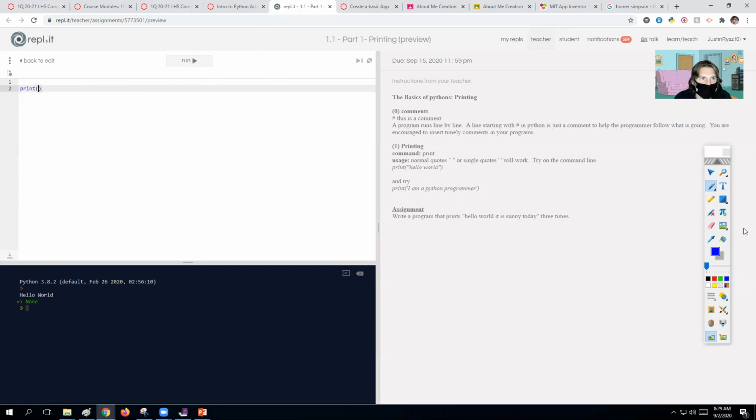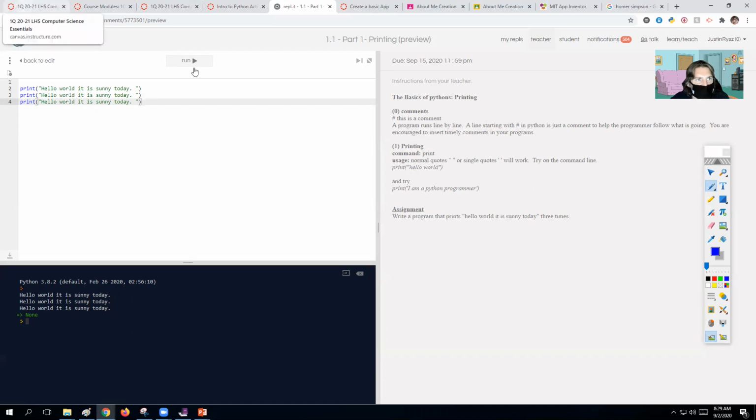So an easy way to do that, 2 different ways. We can do print hello world, it is sunny today. And then we could just highlight it all, Control C for copy, Control V for paste. If I run this, it says hello world, it is sunny today, and it returns none because we're actually running in an old Python, which will be fine for us.